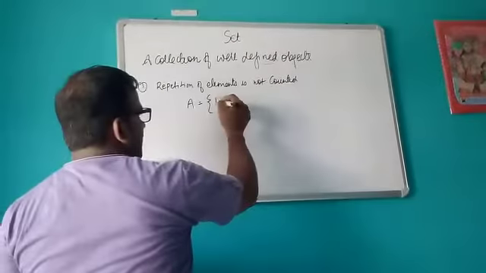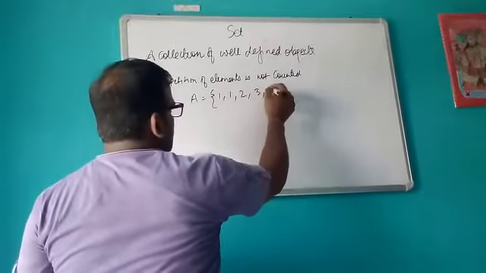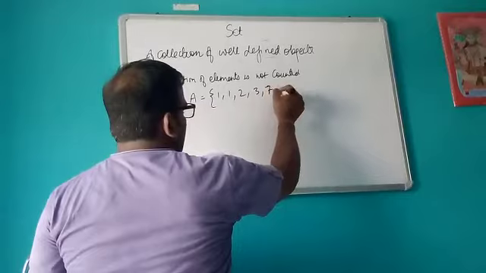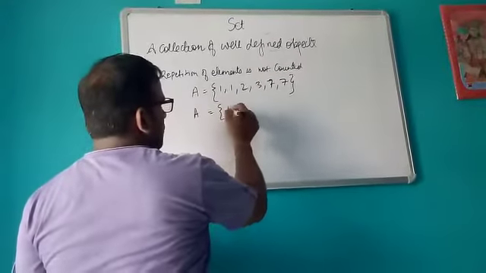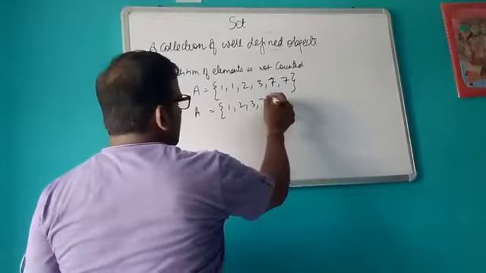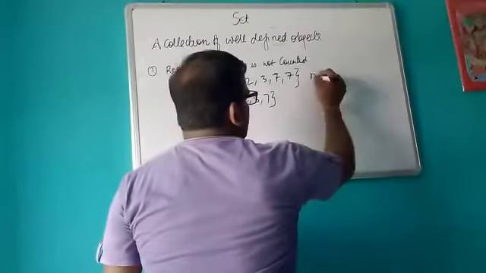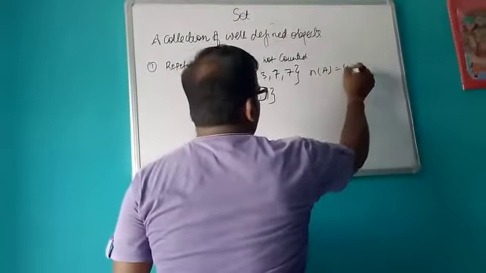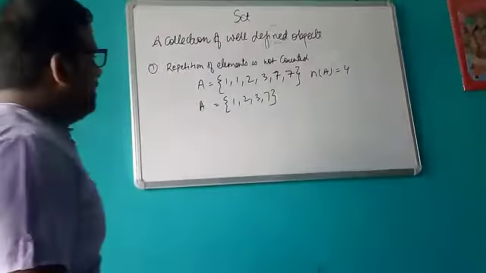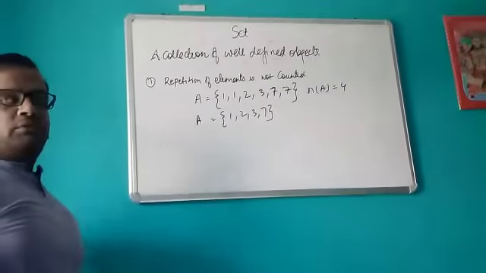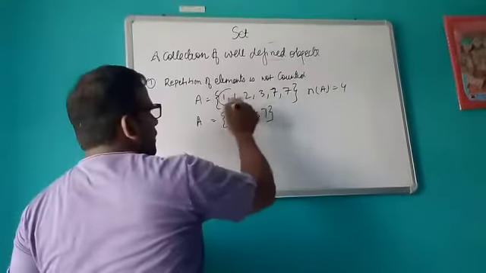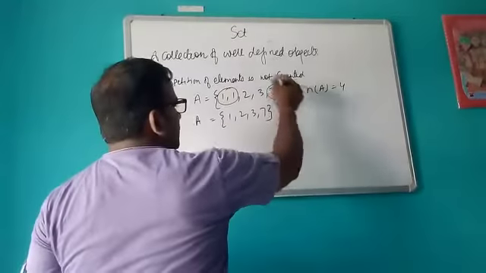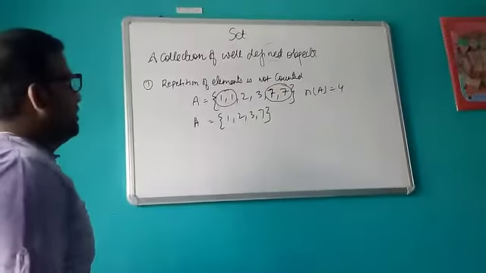For example, if I write 1, 1, 2, 3, or suppose I write 7, 7, this set I can also write as 1, 2, 3, 7. So the cardinal number will remain 4. Whenever we are looking at the set, we always see the distinct elements. So in this, 1 and 1 will be counted as 1, and 7 and 7 will always be counted as 1.